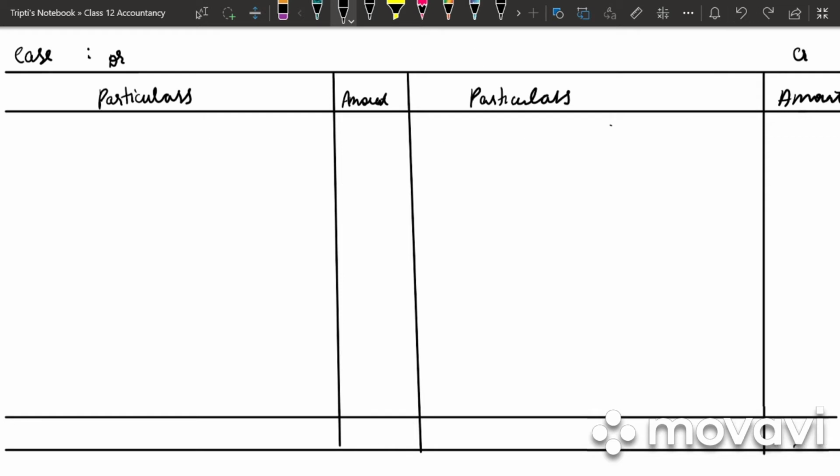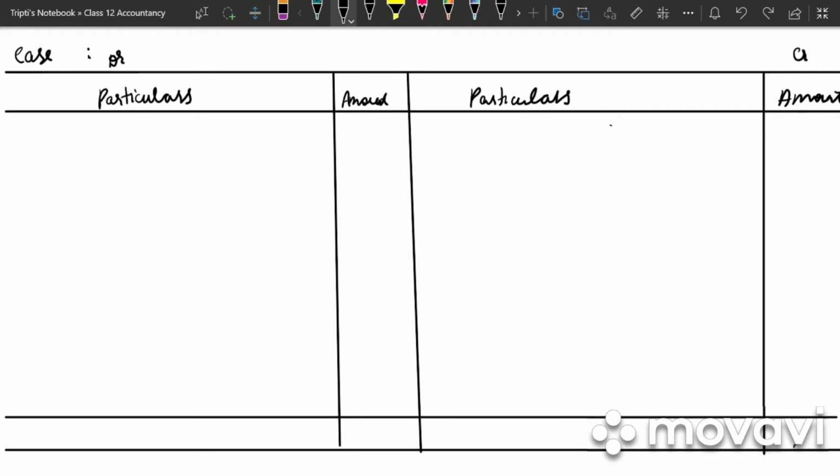So write down the note. Interest on capital will not be provided in case of loss. Next one, profit and loss appropriation account will not be prepared in case of loss. Next, let's go on to case 3.